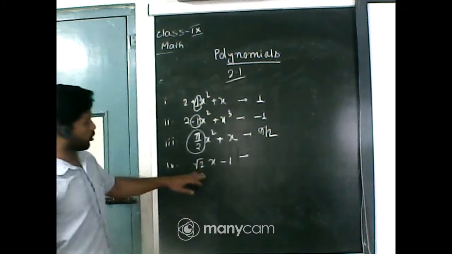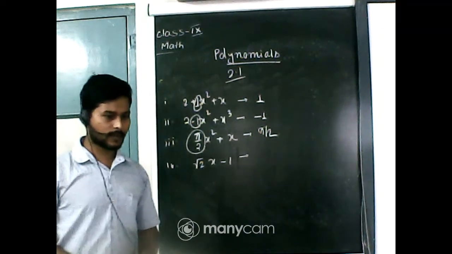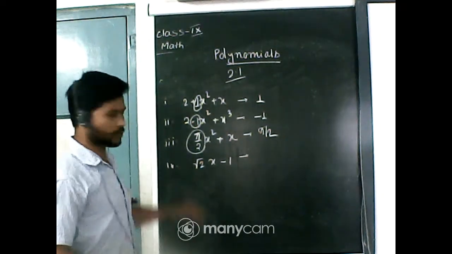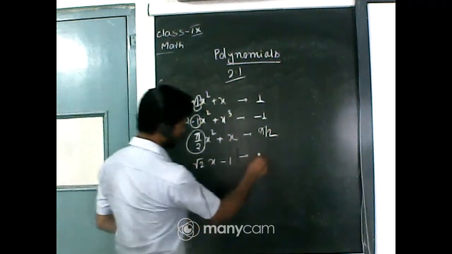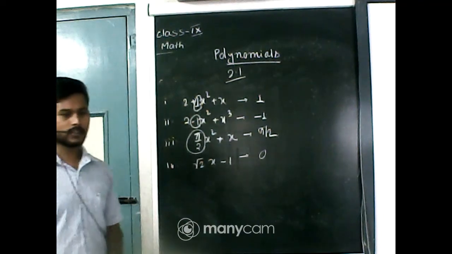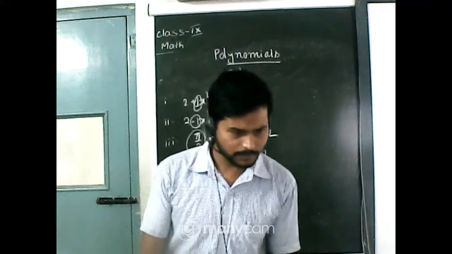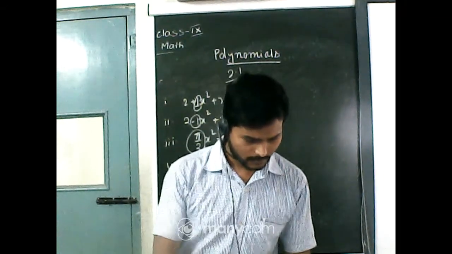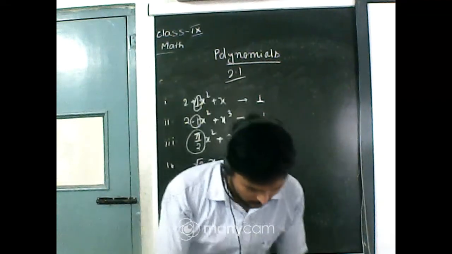And for the fourth expression, yes, 0, because there is no term containing x square. So the coefficient of x square in this expression will be 0. Completed. Any confusion? Anyone? Do you have any confusion? No, that's a good thing.